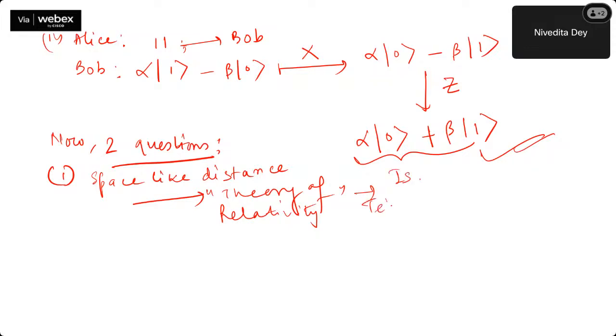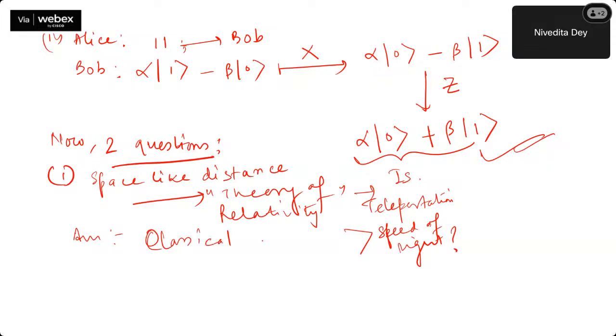Is teleportation faster than the speed of light? The answer is the classical communication channel. Okay, just like this. Keep it in mind.